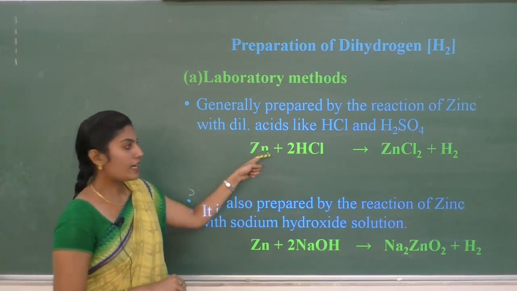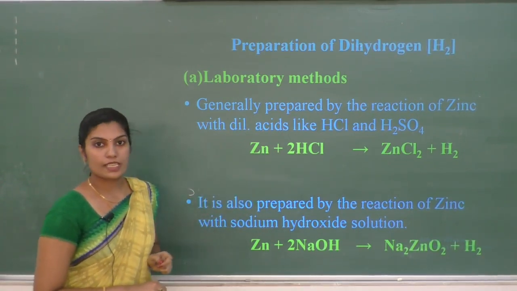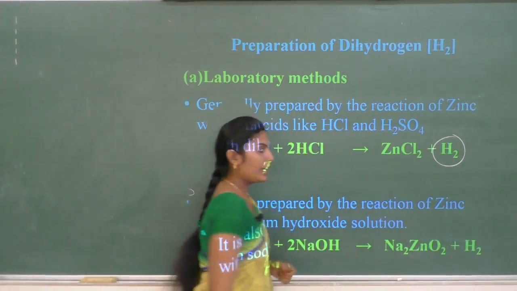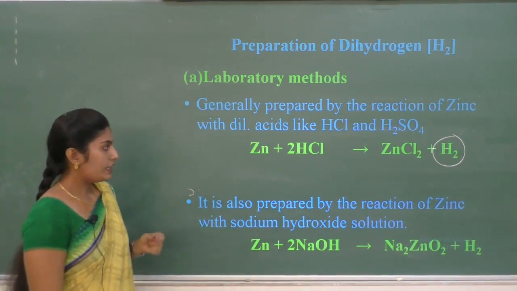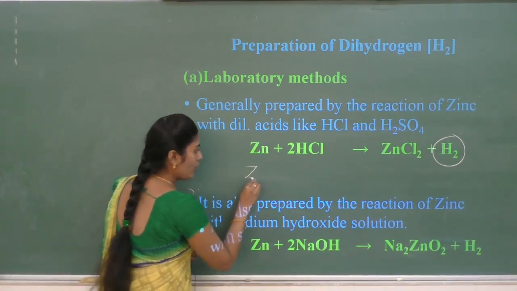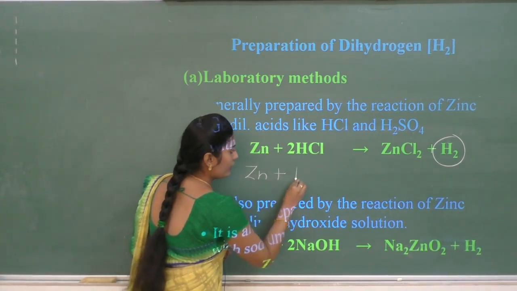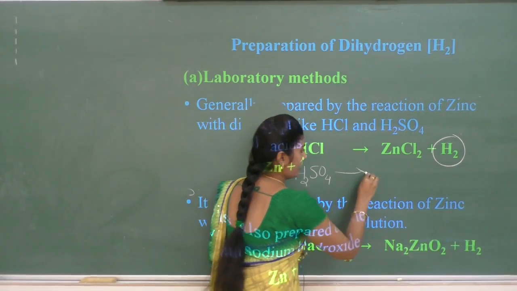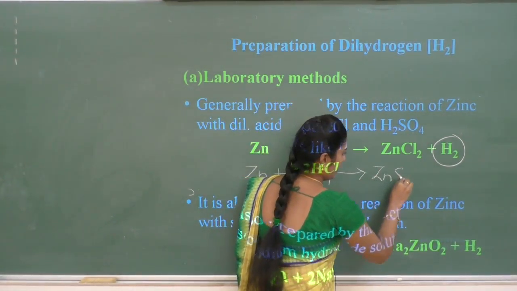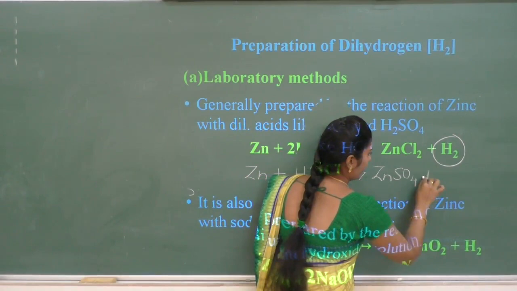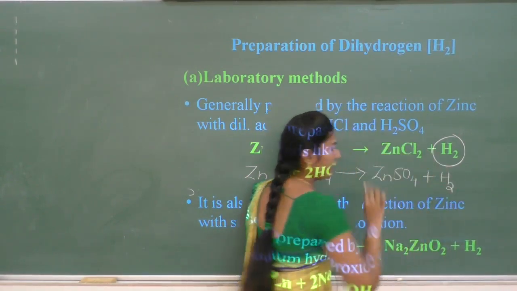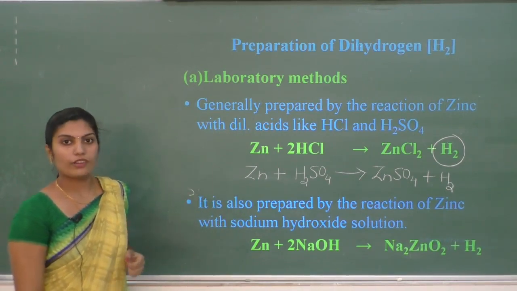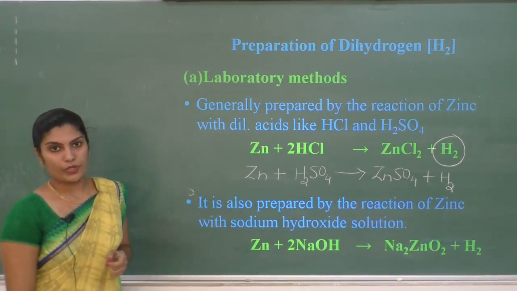Zinc reacts with HCl to give zinc chloride, and hydrogen gas is liberated. Similarly, when zinc reacts with sulfuric acid, it gives zinc sulfate plus hydrogen gas. This is one method of preparation of hydrogen in the laboratory.